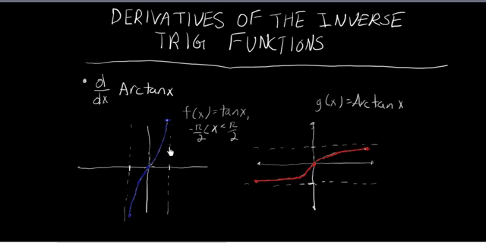So if this is f of x, its inverse will be g of x equals arctangent of x. So here you can see the range lies between negative pi over 2 and positive pi over 2, exclusive of both. While the domain of arctangent of x is negative infinity to positive infinity. And this corresponds to the range of our domain restricted tangent of x function.